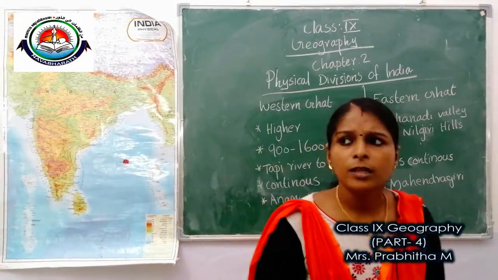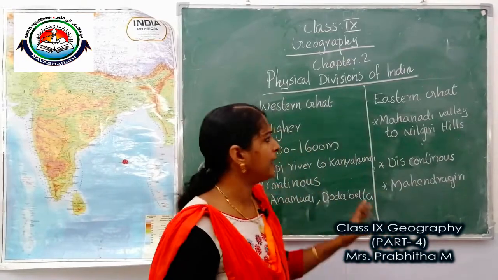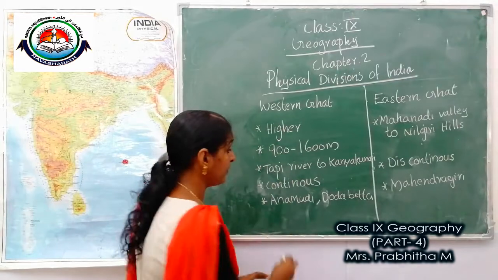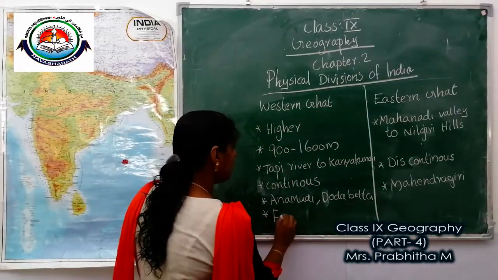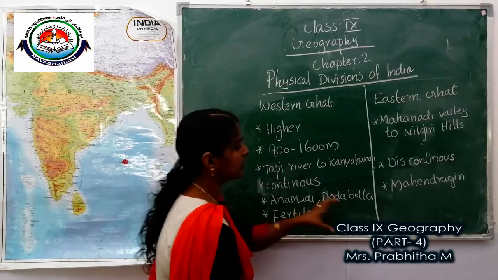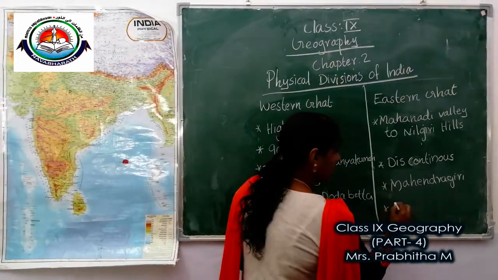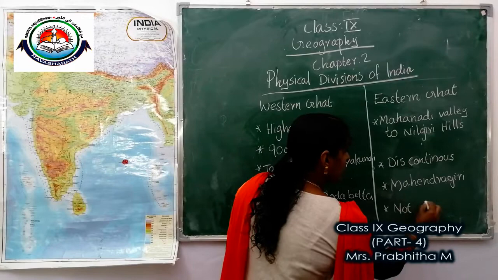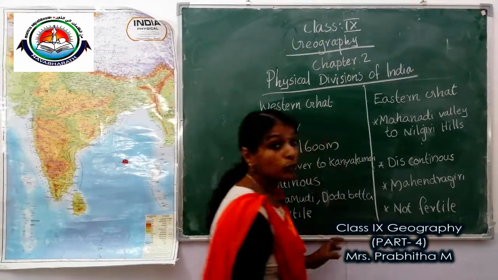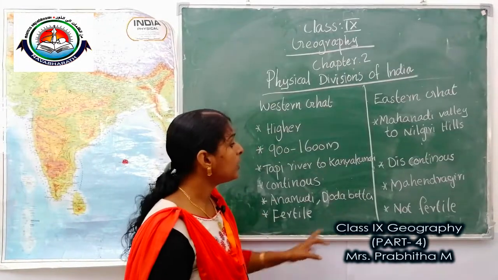Okay. So I think everybody got an idea about Western Ghats and Eastern Ghats. Then Western Ghats is very fertile. We can say one more difference: it is very fertile, but compared to Western Ghats, Eastern Ghats is not that fertile.